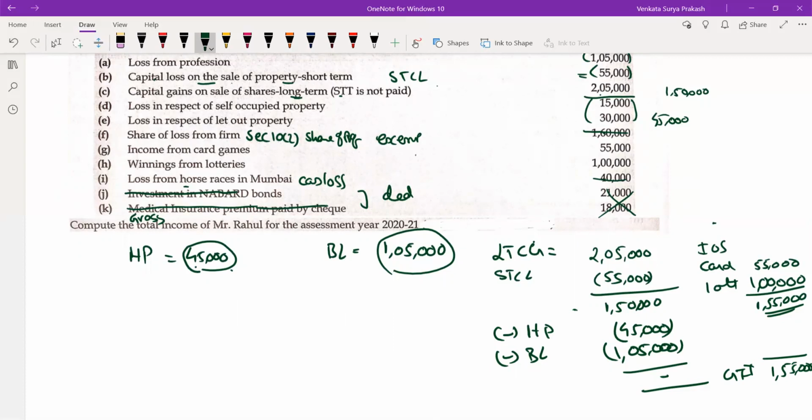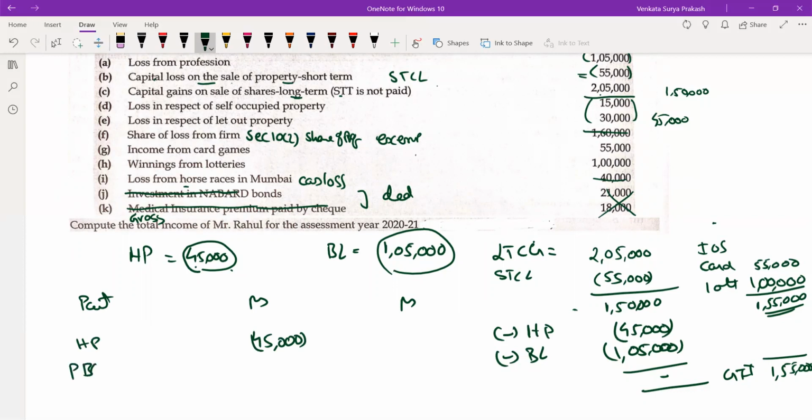But presentation, I want you to do in the regular presentation. Computation of gross total income of Mr. Rahul for the assessment year 2021 is as follows. What you need to do? You need to take it like this. Particulars, amount in rupees, amount in rupees. House property, what you are having, show this as a loss. 45,000, you put that in the inner column. You purely show that as a part of your loss.